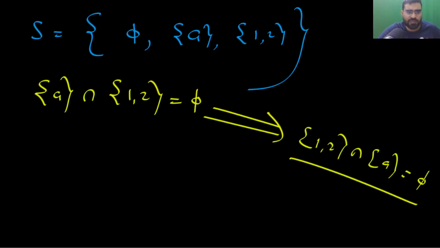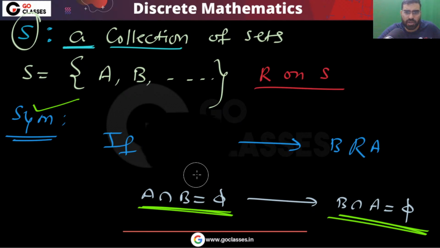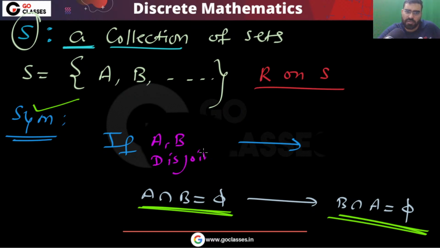So the symmetric property will always be satisfied. If A, B are disjoint, then B, A also will be disjoint, right? If A comma B are disjoint, then definitely B comma A will be disjoint.